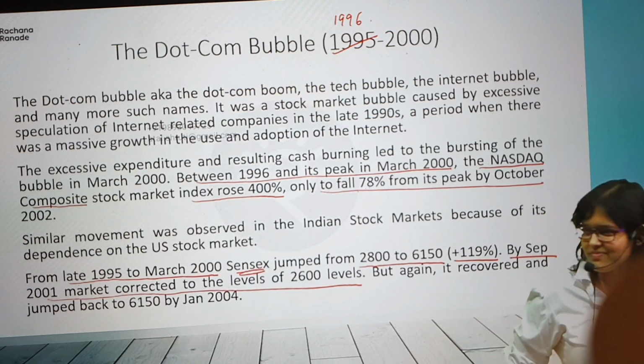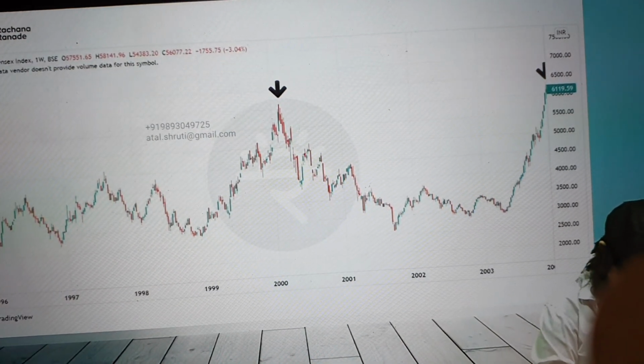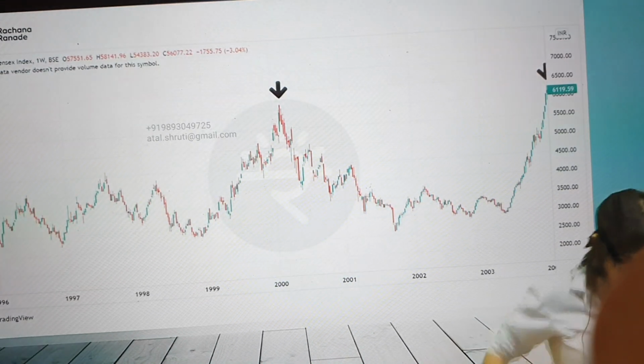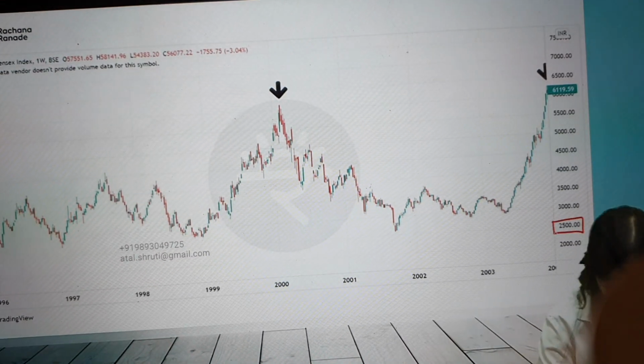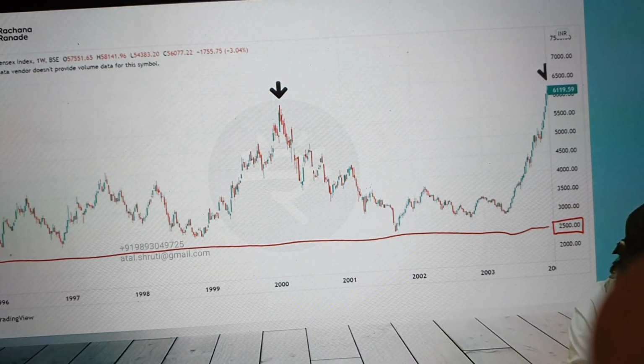again 26. Let us see this on the chart. We don't have 95, whatever, 96. What is the low point that we have written? Somewhere around 2500, correct? Just check on the screen now, even if you're not able to read the levels. This is 2500 that I marked, this horizontal line. Somewhere around this level we are. Not exactly, but somewhere around this level.